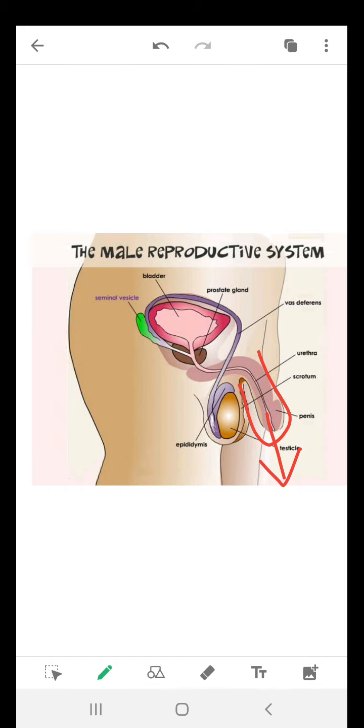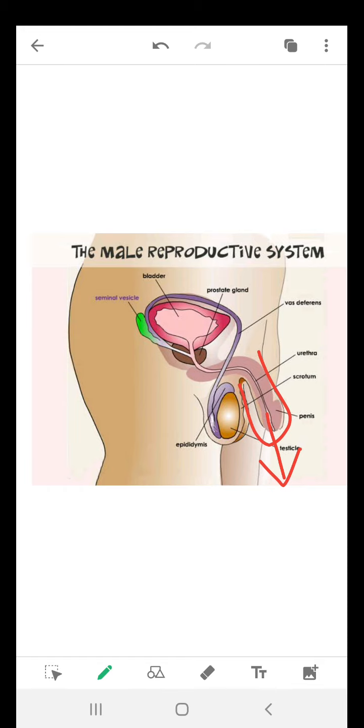The penis passes the sperms from the man's body into the vagina in the woman's body during mating for the purpose of reproduction. So this is how our male reproductive system functions, right?